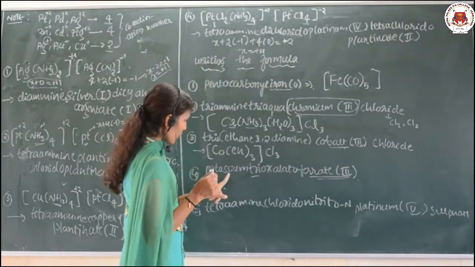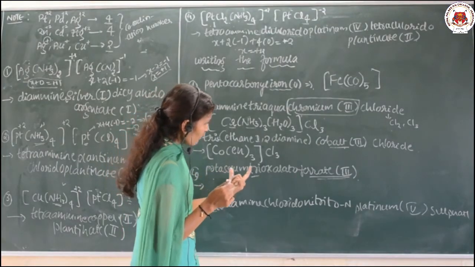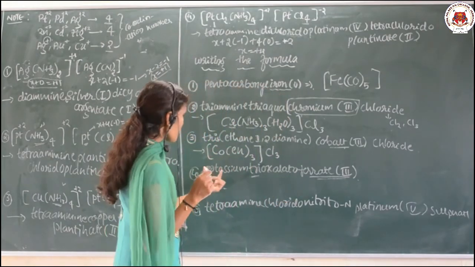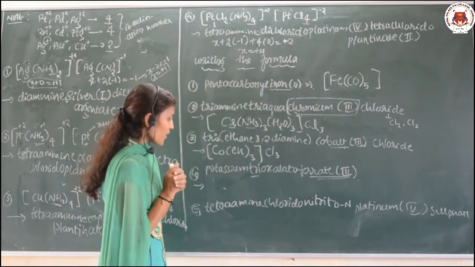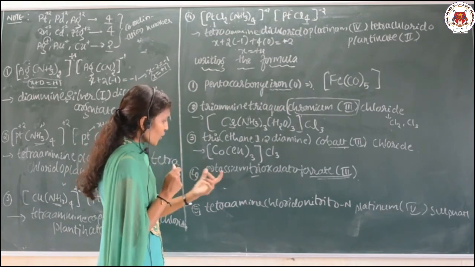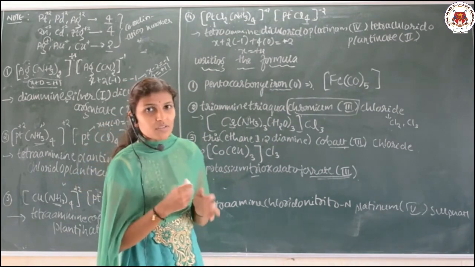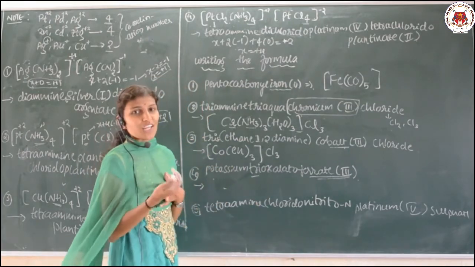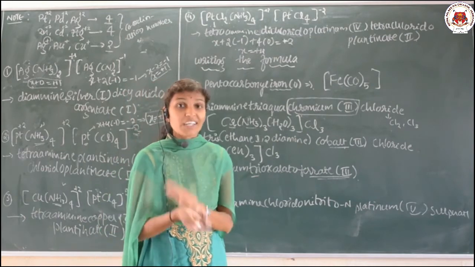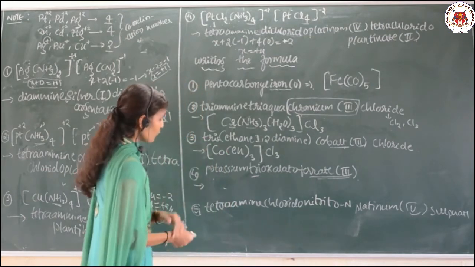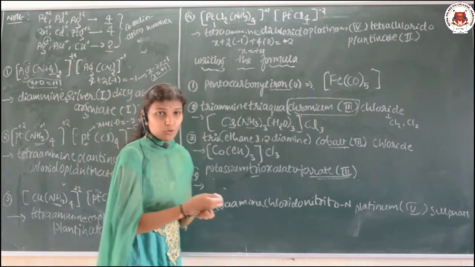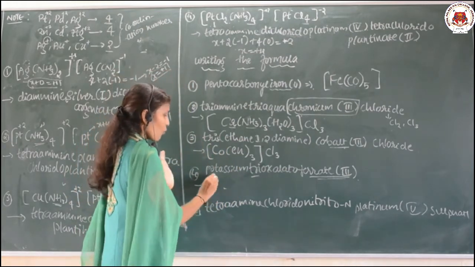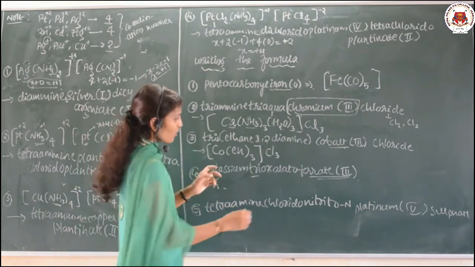One more example here, that is potassium trioxalatoferrate. So potassium, in the previous examples which I have discussed, you might be knowing that potassium will come in the form of K3 and K4. Now you have the confusion whether I have to use K3 or K4. So during this time, just put K as it is, because depending upon the